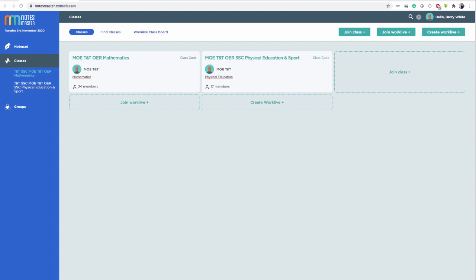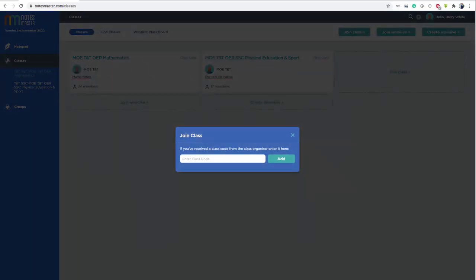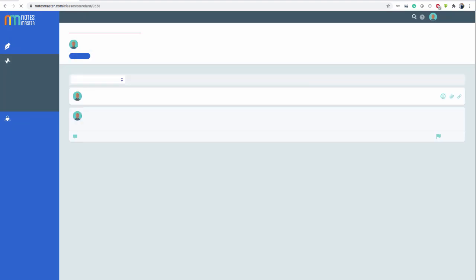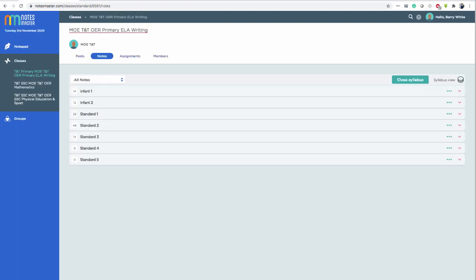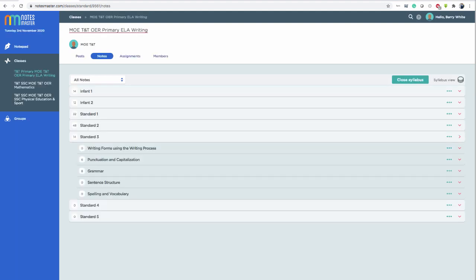Okay, so the program also has primary classes. So in this case, if I'm a student, I can join a Form 1 to 3 class, or I can join a primary class if I have the class code. So you're not limited to just joining your own class for your own form. You can join any class where you have a class code provided to you. Okay, and again in the notes, come in the notes area. In this case, click on Standard 3. This is primary English language arts writing.